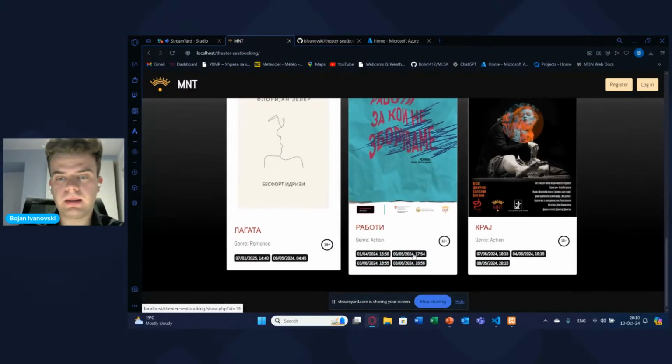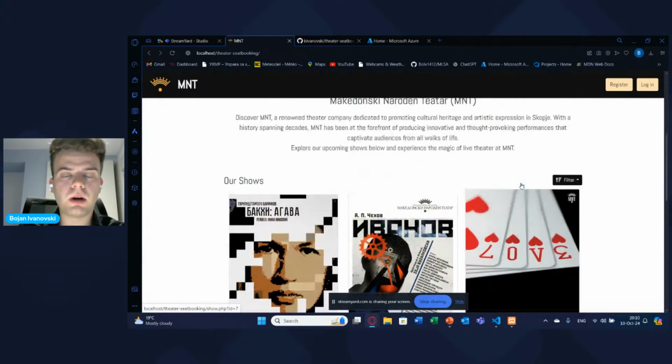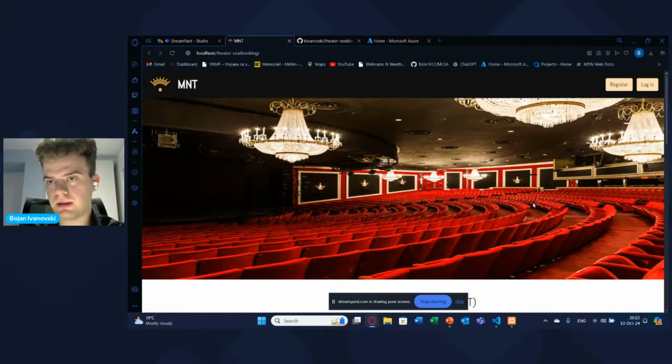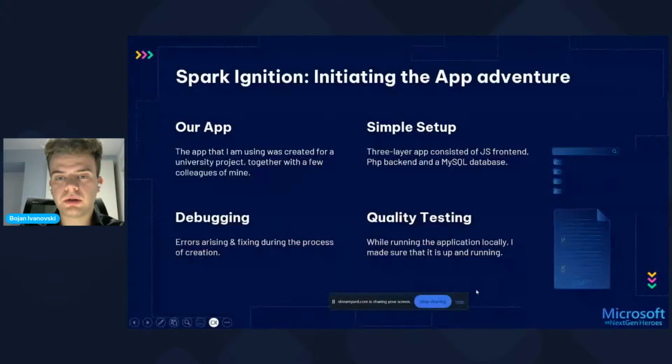And you can also register and log in, but we'll definitely try out the functionality later on when it is deployed to cloud. Now, that gives you an insight of what we have done and how this application looks like. So that was the part for the local deployment and how we can set up the app locally.